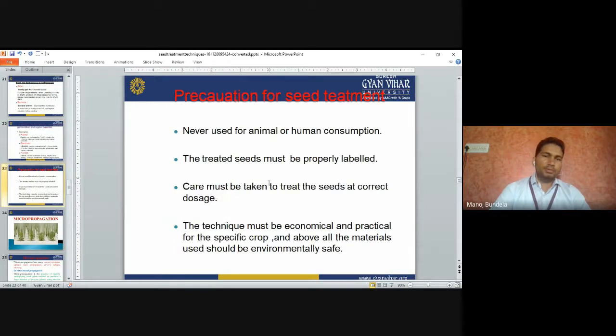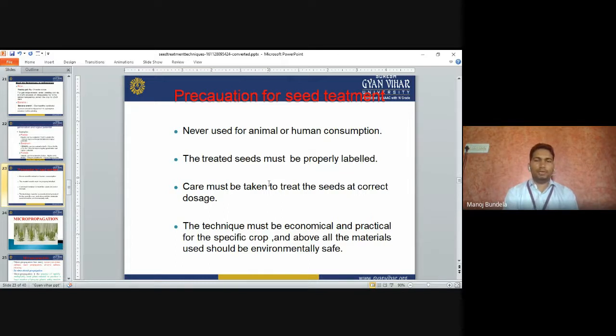Precautions for the seed treatment: treated seeds must never be used for animal and human consumption. Means the seeds which are treated by chemicals will not be used for human consumption. The treated seeds must be properly labeled. Whatever treated seeds are there, you have to do proper labeling.